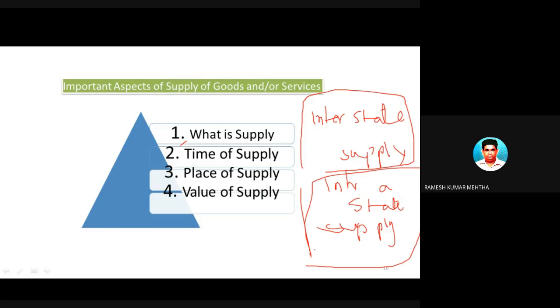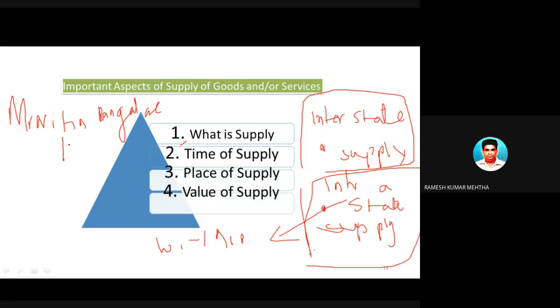Now let's take a small example to understand interstate and intrastate. When I'm talking about intrastate, intra means within. For example, Mr. Nitin is in Bangalore, Karnataka, and he is purchasing a laptop from Messrs.